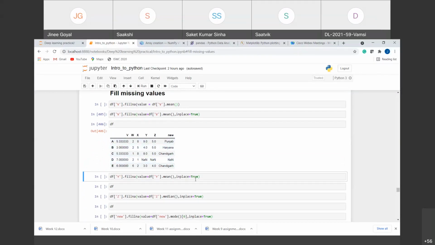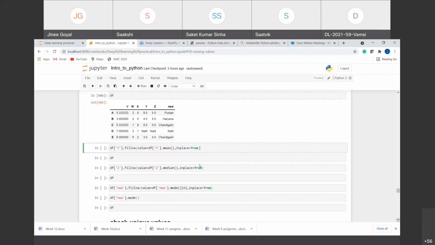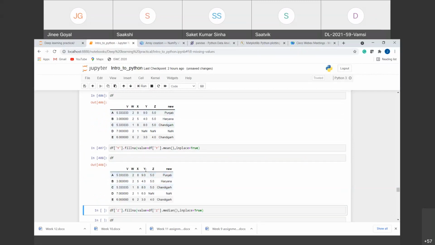I have used similar syntax for the Y column. So you can see here, I am taking the Y column out of the data frame and filling the null values with the mean of that column. And I am writing inplace equal to true. It means I am making the changes in the original data frame also. So now you can see the Y is also replaced with the mean here. Mean is 6.